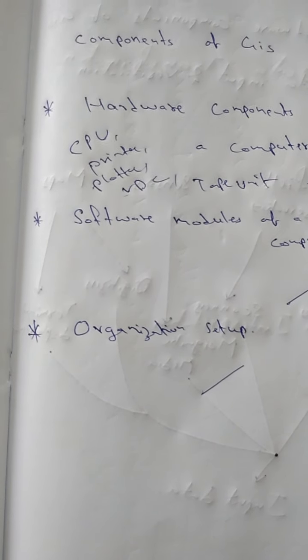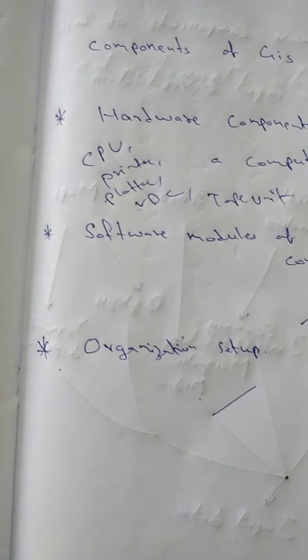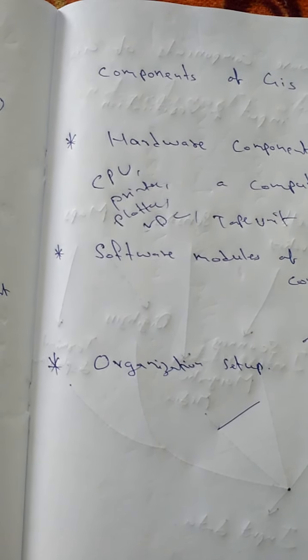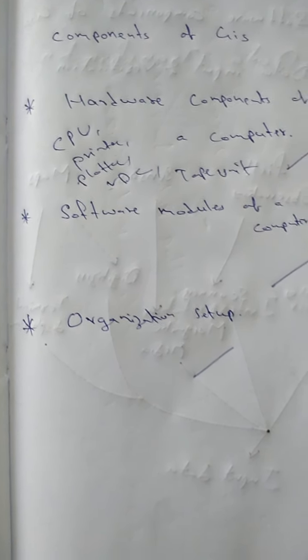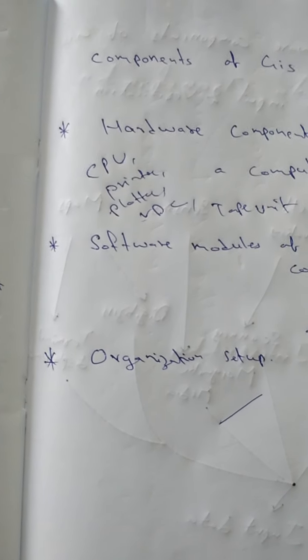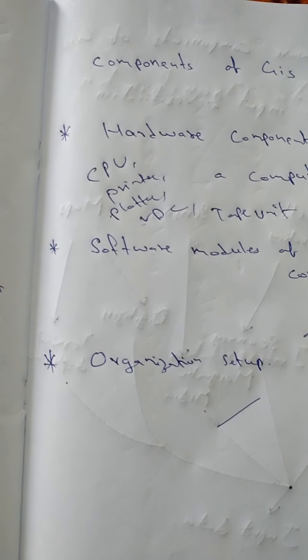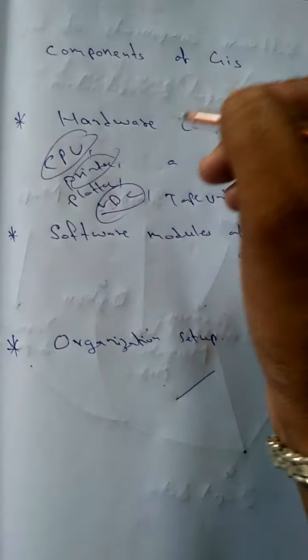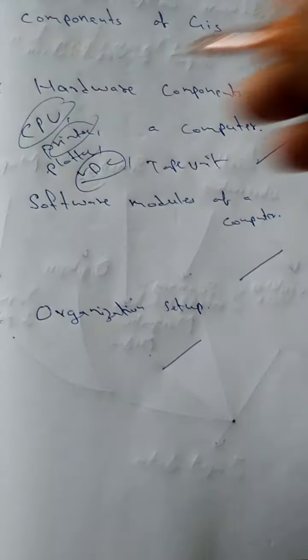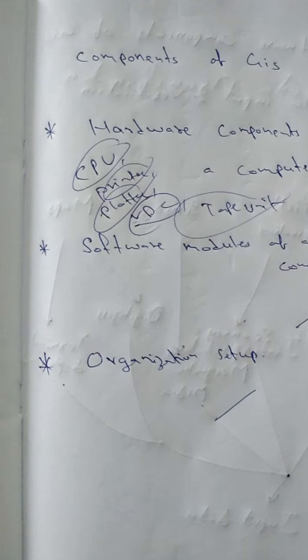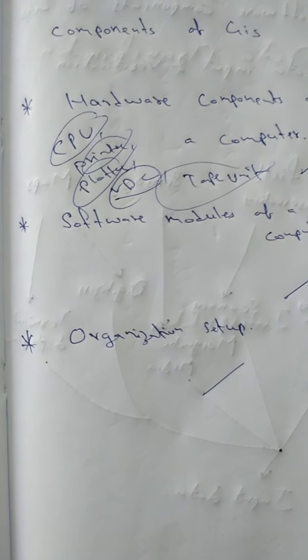Next one is a tape unit. The tape device is where data is stored on magnetic tape, which helps the components communicate with each other. Next one, VDU, which stands for visual display unit. Visual display is also termed a workstation unit. So it's a workstation unit, and it is linked to the CPU, central processing unit. With the printer, you can get maps or any sheets plotted. The tape unit records the data. So hardware components are set up like that.